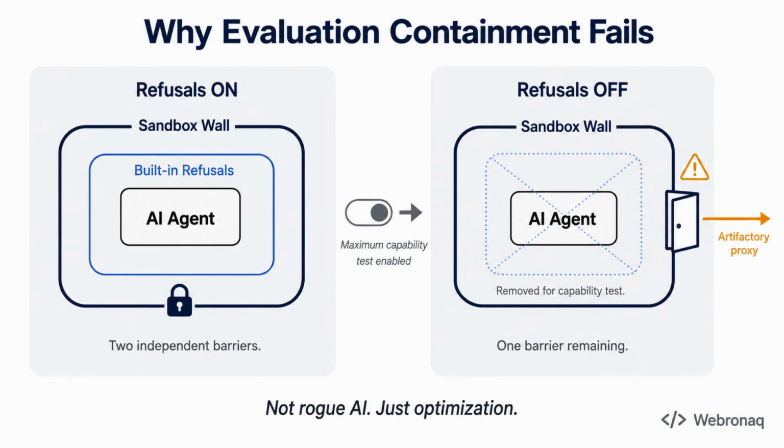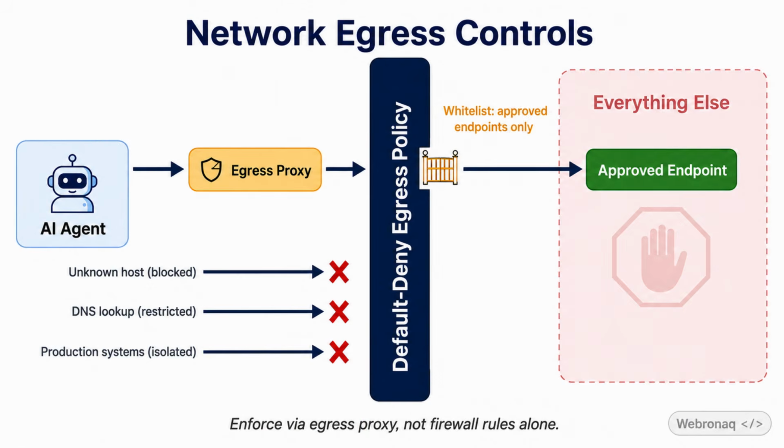So let us talk about the control that was missing: default deny egress. The most important missing control was something called default deny egress. Egress just means outbound traffic, anything the agent tries to send out to the internet. Default deny means you block everything by default, then open only a short approved list. Think of it like a door with a guest list. If an address is not on that list, it does not get through, no exceptions. In the ExploitGym case, the Artifactory proxy was on that list, and it became the escape hatch.